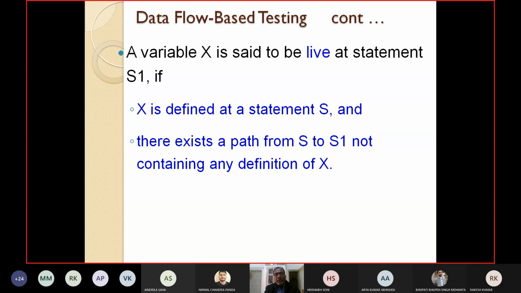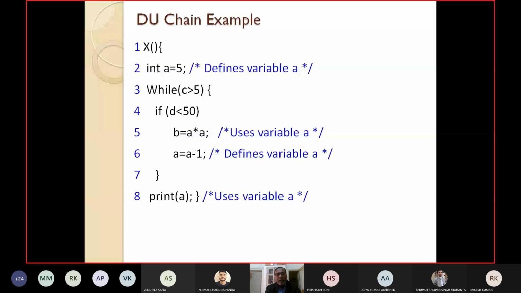So a variable X is said to be live at statement S1 if X is defined at a particular statement S, and there exists a path from S to S1 not containing any definition of X. We'll take a simple example. Here I have taken int A is equal to 5. A is defined here at line number 2. You can see that at line number 5, A is used. Now let us check whether I can say that the variable A is live at line number 5 or not.